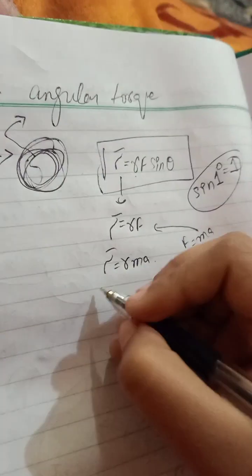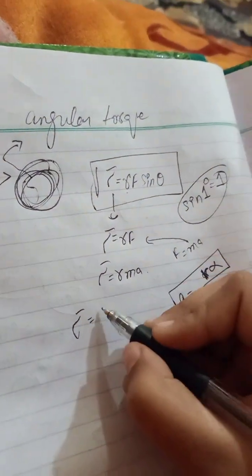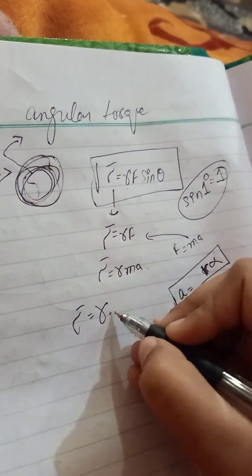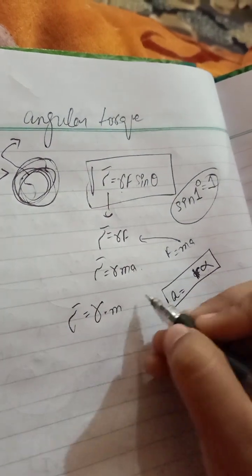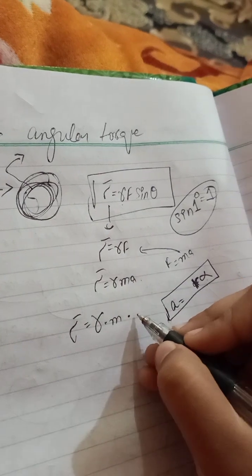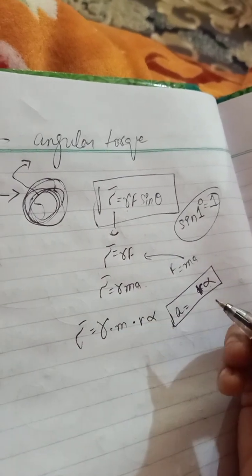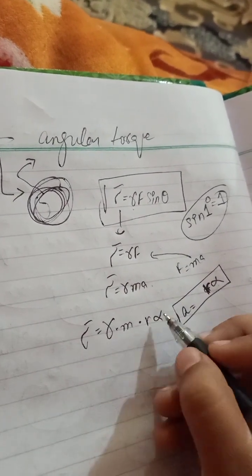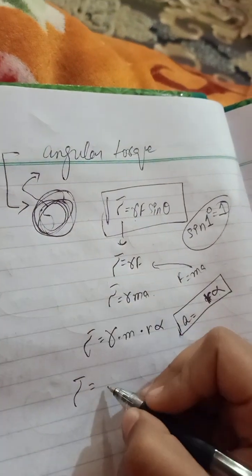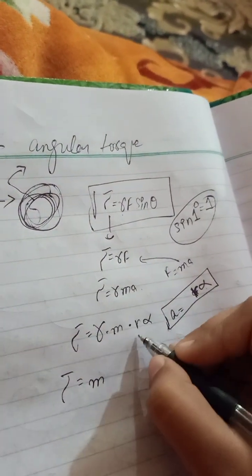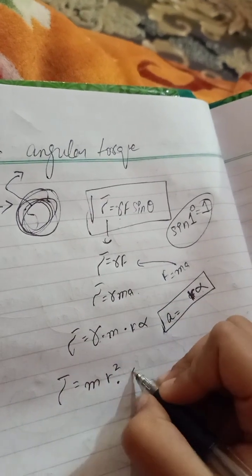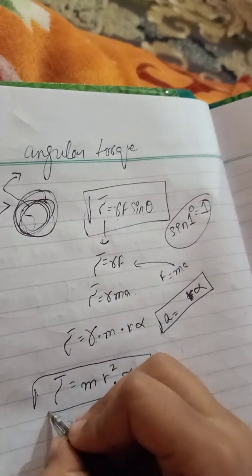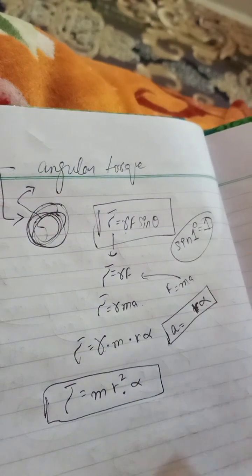So we can write torque is equal to r times m times acceleration, and acceleration is the radius into angular acceleration. So radius into radius, this is the mass, and this is radius squared, dot alpha. This is another formula of the torque.